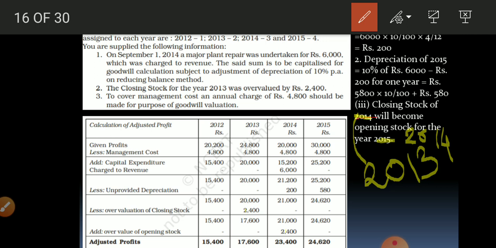Closing stock, when it is overvalued, profit gets overvalued. Opening stock, when it gets overvalued, profit gets undervalued. So when profit gets undervalued, why is it so? Because opening stock is shown on the debit side of trading account as an expense. It increases the expenses, which means it will reduce the gross profit. So unnecessarily gross profit got reduced by 2400. So here we have to add rupees 2400. This is what you have to keep in mind. Now we have the adjusted profits for the 4 years.